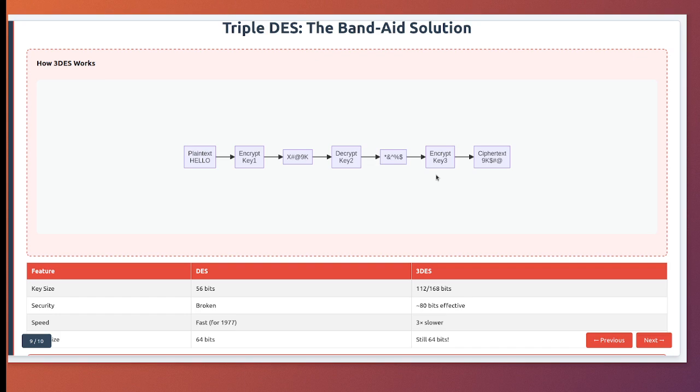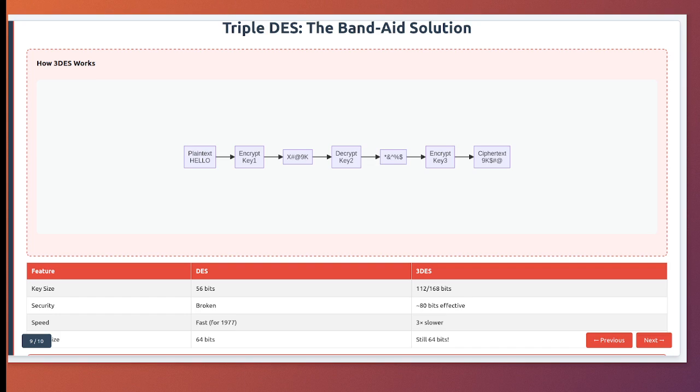Why encrypt, decrypt, encrypt? Backward compatibility. If you set all three keys the same, you get regular DES. The most common variant uses two keys. Key 1 and Key 3 are the same. This gives you 112 bits of effective security, 2 times 56, which seemed plenty strong.